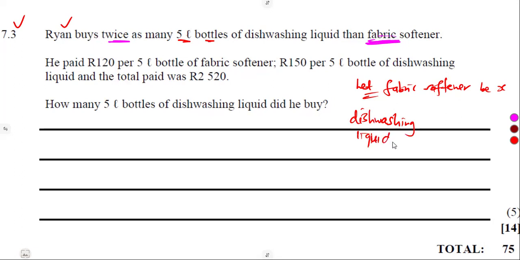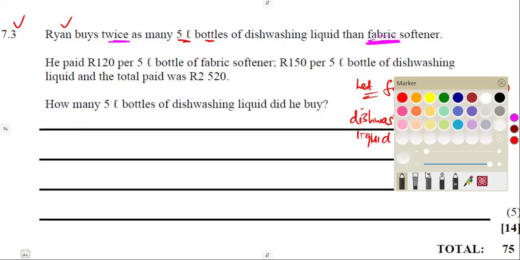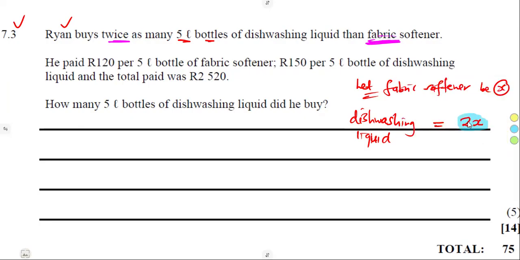It is twice the fabric softener. So if the fabric softener is represented by X, it means dishwashing will be represented by 2X automatically. They are two different things, but because we are comparing them, we cannot use different letters. In actual sense, we're supposed to say let this one be X, let another one be Y. But we cannot do that because they are compared. The problem is they made a comparison. If it was not the case, it was not going to be like that.